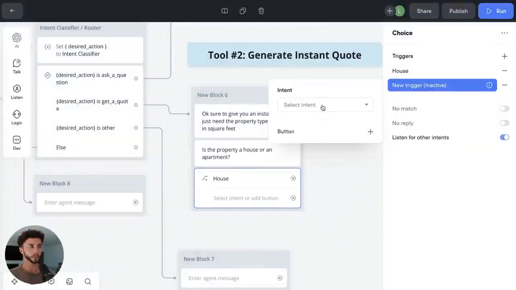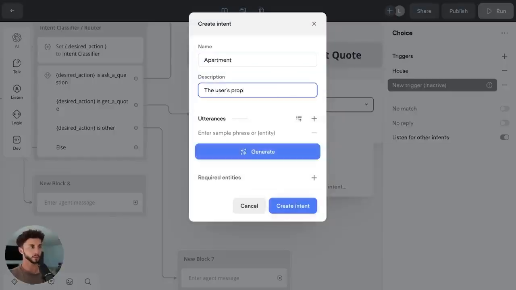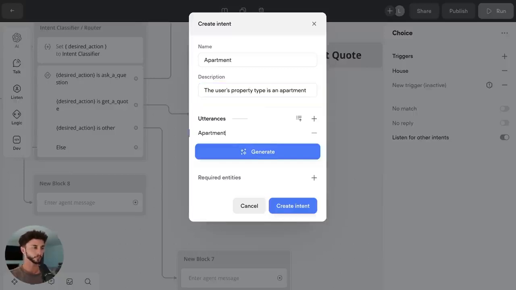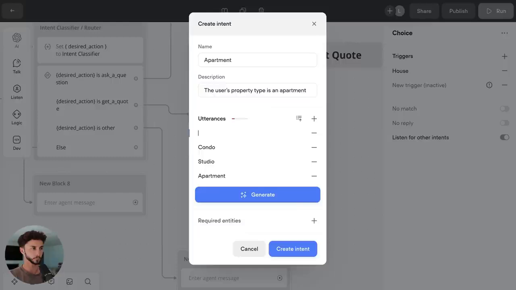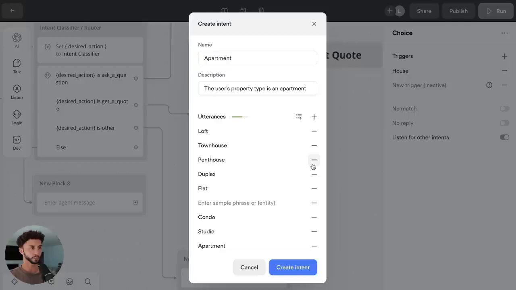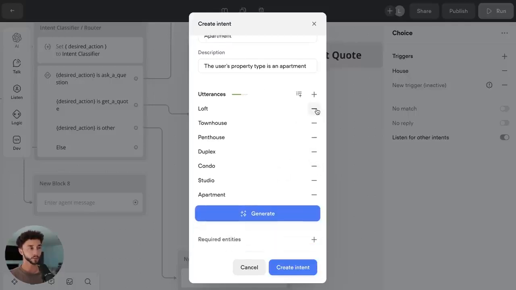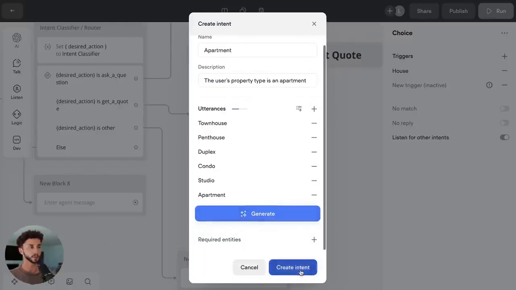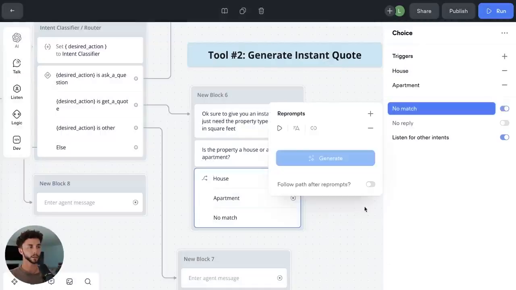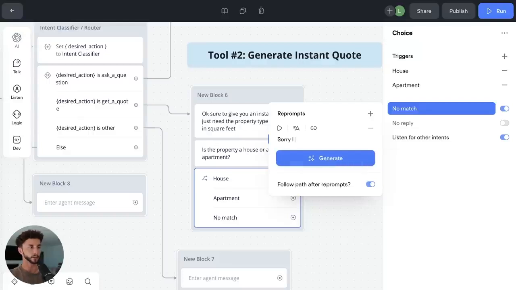And now we need to do the same for apartment. So we'll go to create an intent, apartment, the user's property type is an apartment, and then we can put an apartment. See what else it's got for us. Townhouse, penthouse, duplex, flat, probably not right. Loft, probably not right. Townhouse, penthouse, I think that's a good bunch. And then we can add in a reprompt here as well: sorry, I didn't get that. Is it a house or an apartment?